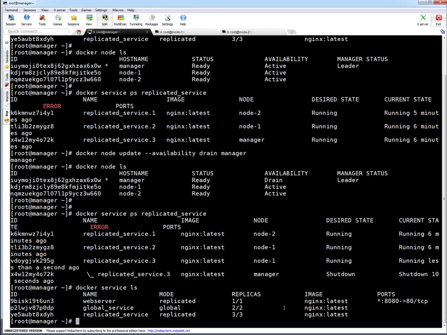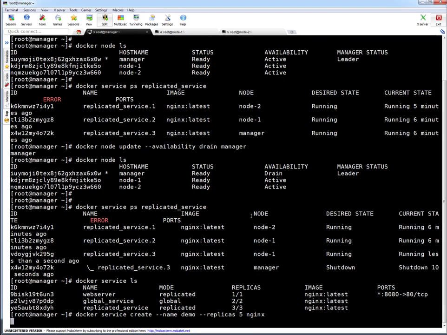To give you an example of new scheduling, let me create a new service quickly with 5 replicas. You can see by default it will not pick or schedule anything on the manager node. Earlier it was scheduling. I've created a service with the name demo with 5 replicas.